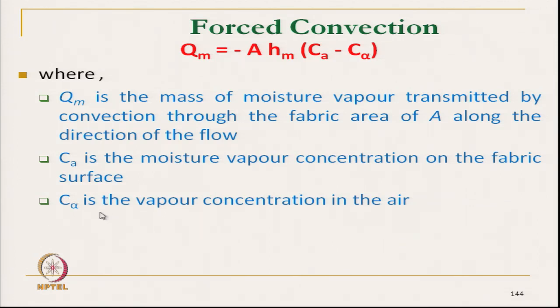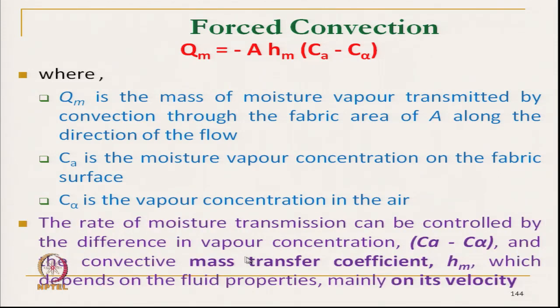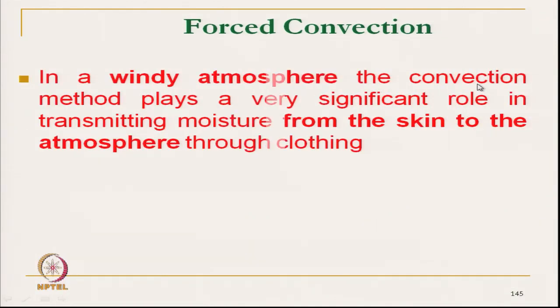So, that moisture gradient is created, and the rate of moisture transmission can be controlled by the difference in vapor concentration and the mass transfer coefficient Hm, which depends on the fluid property, that is, on the viscosity of the fluid. So, this is the mass transmission coefficient here.